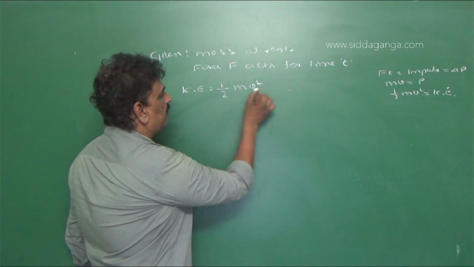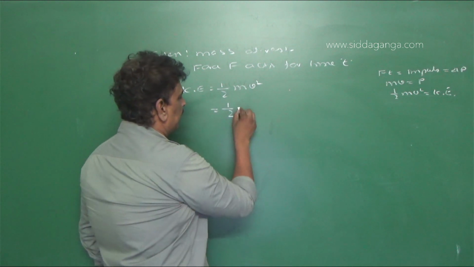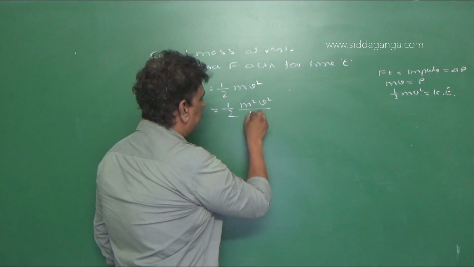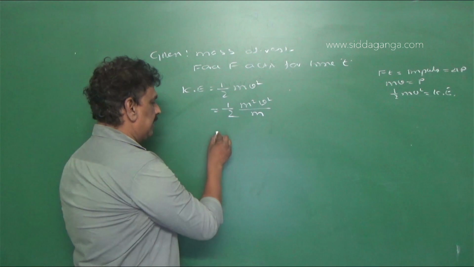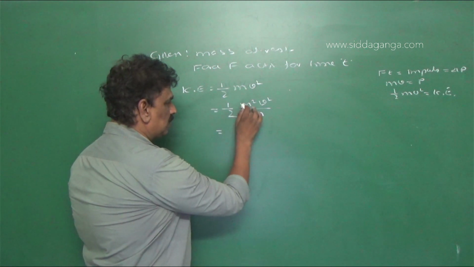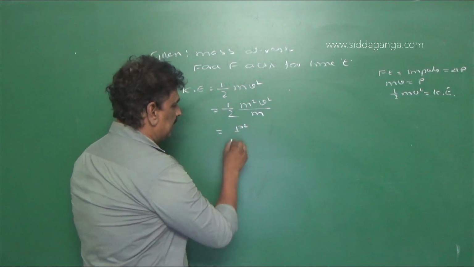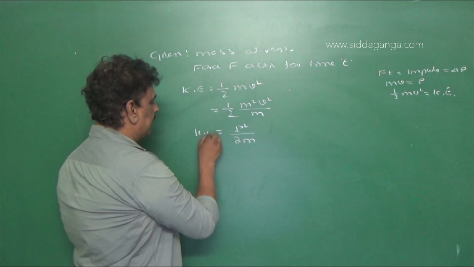So half mv square is equal to half into m square v square by m, multiplying by m and dividing by m. So m square v square is equal to p square. That is p square by 2m, this is the kinetic energy.